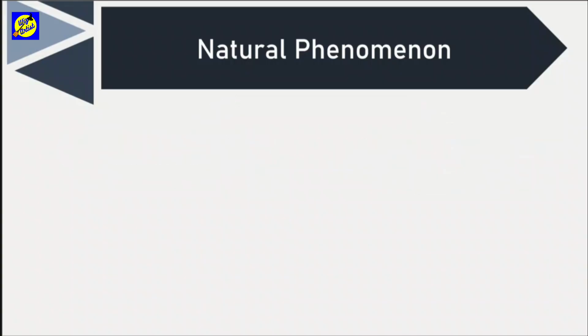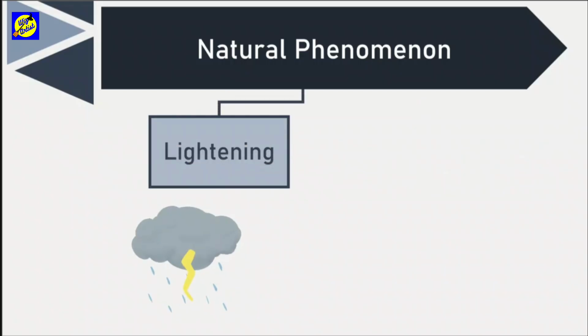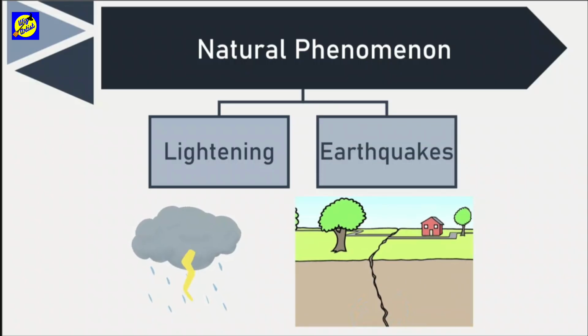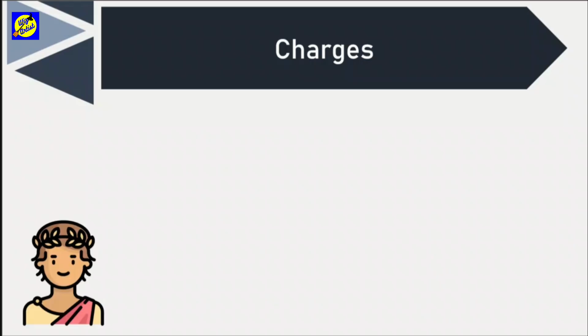In this chapter, we will be learning two such natural phenomena. The first one is lightning, which we will be covering in this video. And the second one is earthquake, which we will be discussing in the next one. Let's start off with the basic concept of charges, which we will require to know as a prerequisite to understand lightning. The ancient Greeks knew as early as 600 BC about this activity that is a base for the study of charges. Let's have a look at this activity.